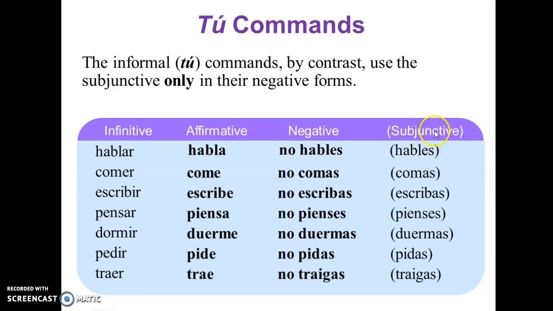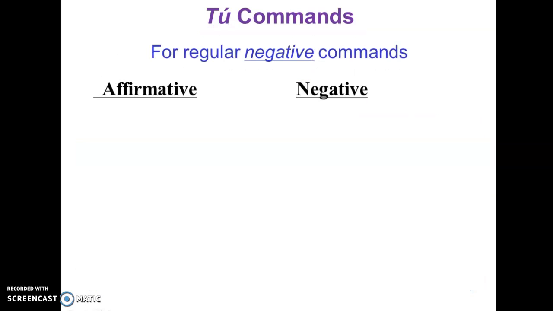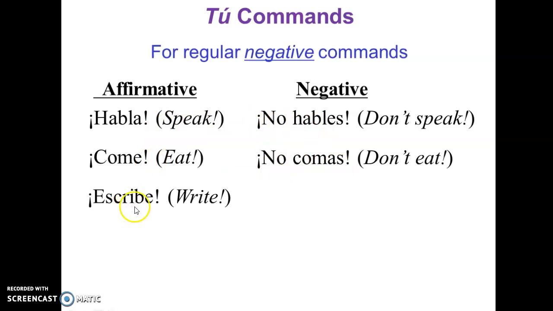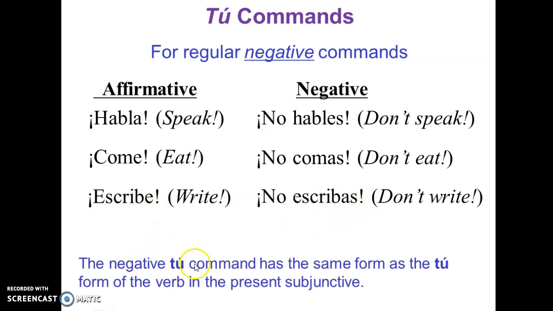And here, this is how it looks in the subjunctive. Hables, comas, so you can see that we take the subjunctive to use the commands in the negation. Then we can see both come together. Habla, no hables. Come, no comas. Escribe, no escribas. So the negative tú command has the same form as the tú form of the verb in the present subjunctive.